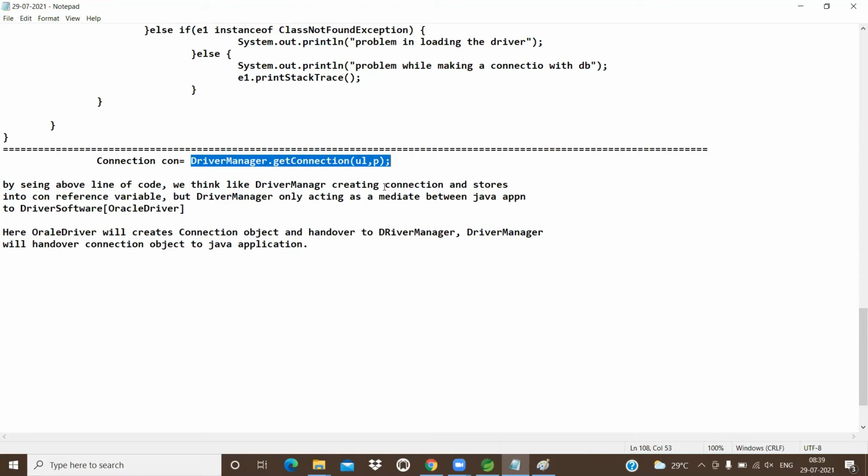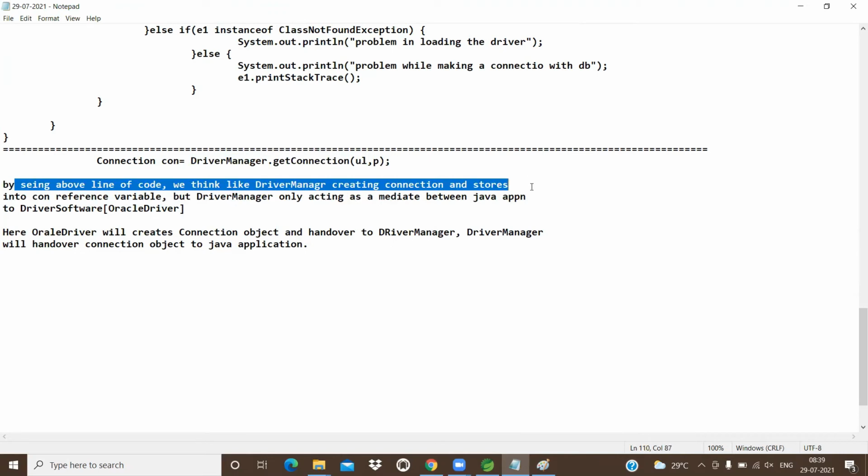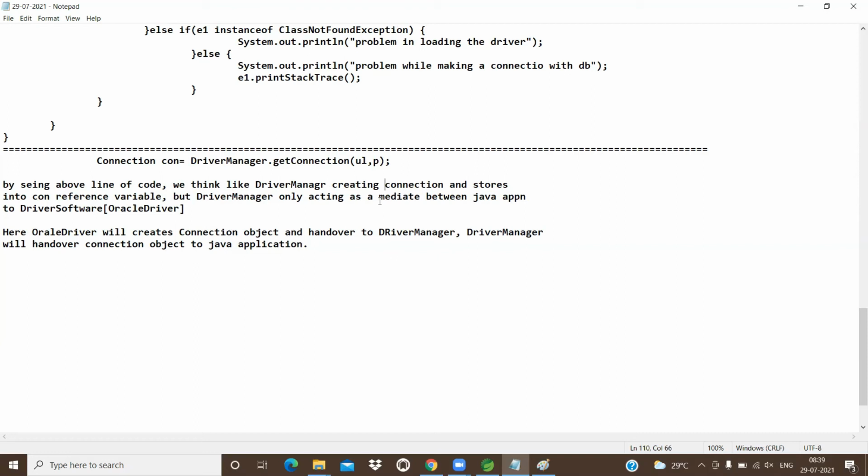So who is actually creating the connection object? Oracle driver. Oracle driver hands over that connection object to driver manager, and driver manager hands over that connection object to the Java application. I mentioned very clearly, by seeing the above line of code, we think the driver manager is creating the connection object and stores it into the con reference variable.